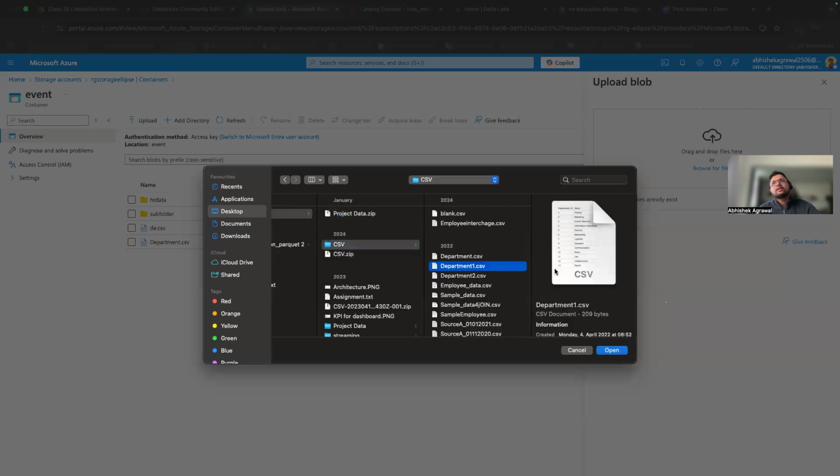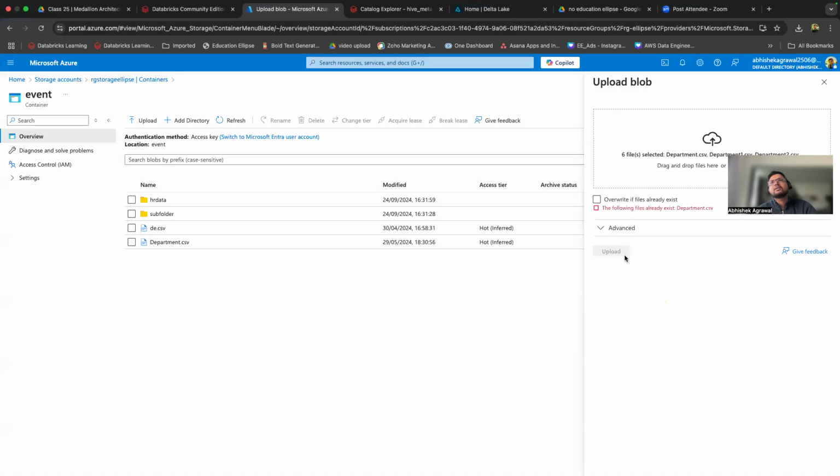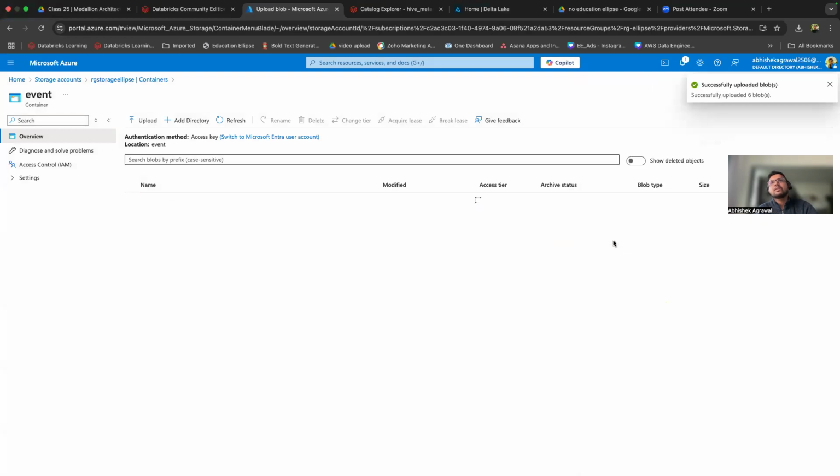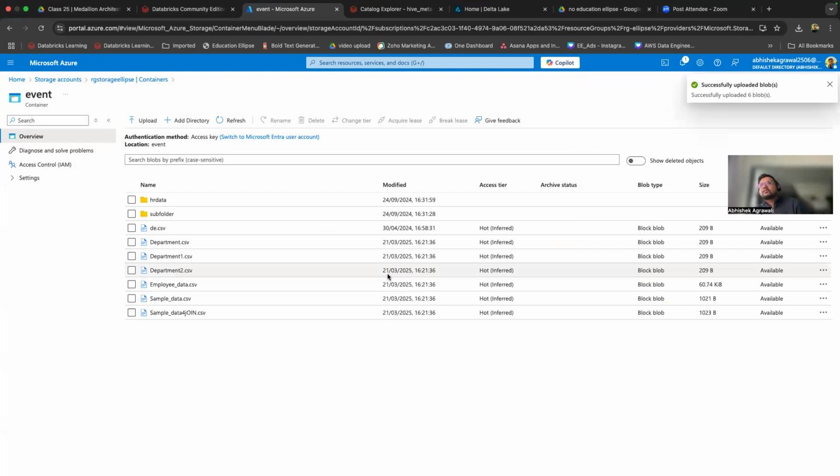I have the CSV files, right? Anybody can just come here and upload these files. What data engineer capability is required here? Anybody can do this. So this is uploaded from your normal computer to the cloud. Why do we need a data engineer for this?